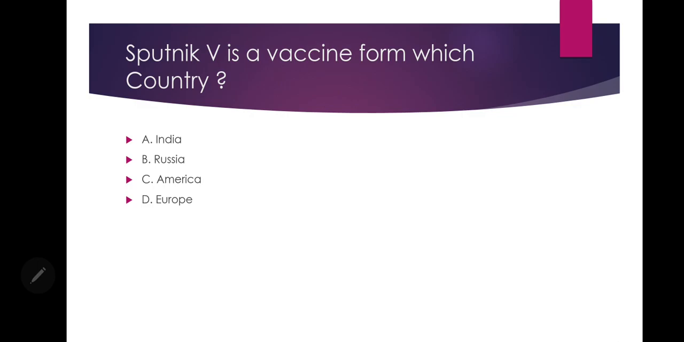Yeah, this is again a confusing question because the countries' names are so similar, and we all have to think about it. So we all know India is not going to be there, but what about Russia, America, and Europe? So the answer to this question is Russia. Russia is the country where the Sputnik V vaccine has originated from.